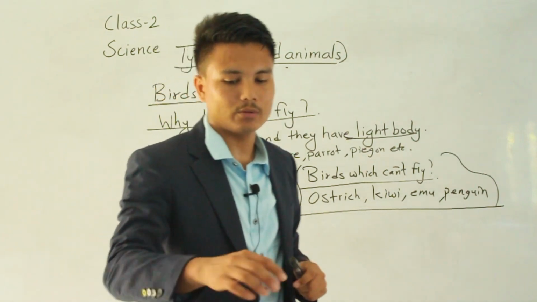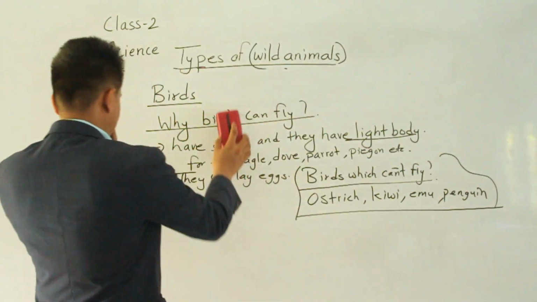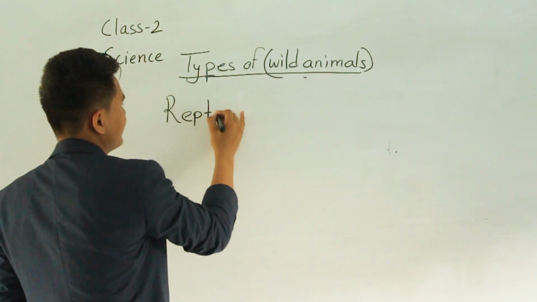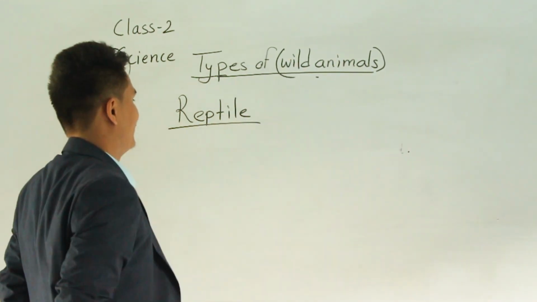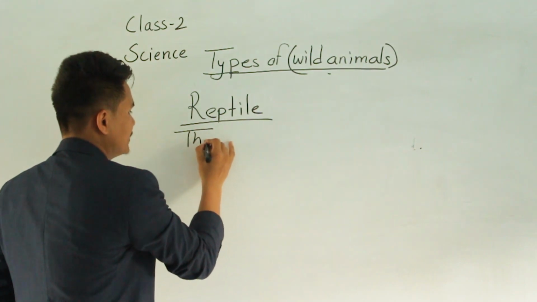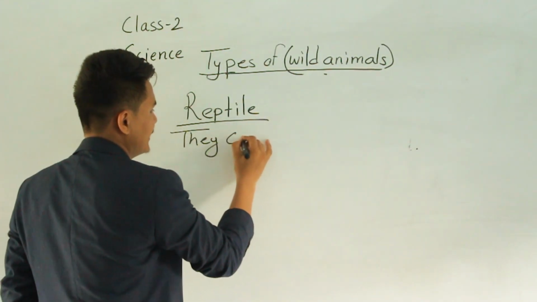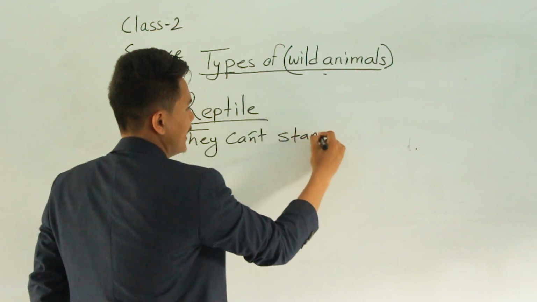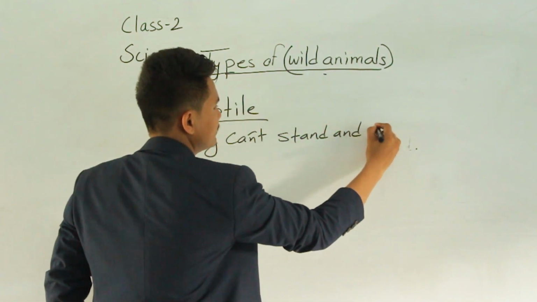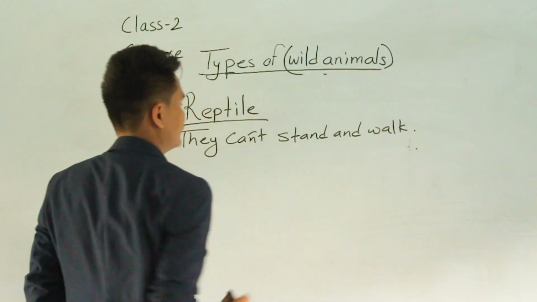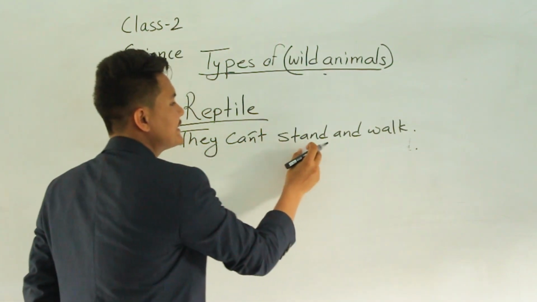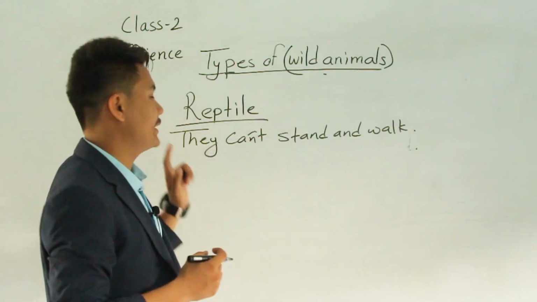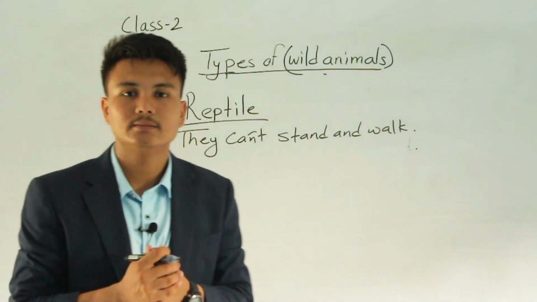So let's talk about another topic, reptiles. Reptiles are those animals which can't stand and walk like us. Animals that cannot stand and walk like us are called reptiles. How do they move then?